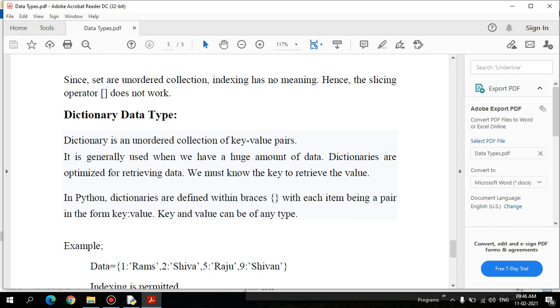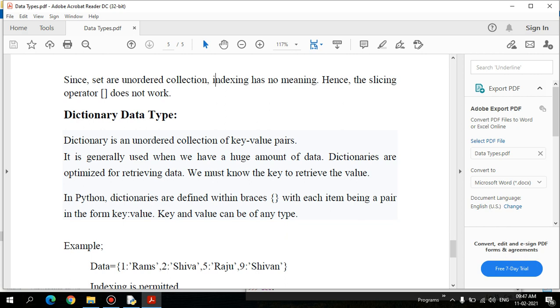For example, in an array, 0 1 2 3 4 is the index value. The value you store may be different, but in a dictionary, the key is used for accessing. The key value can be defined by the user, and it is not mandatory that the key be a sequence number.